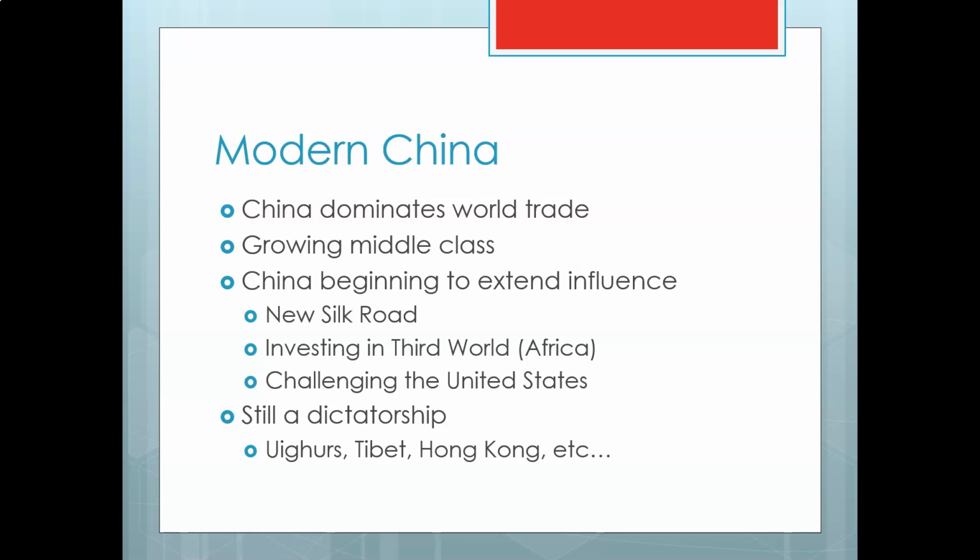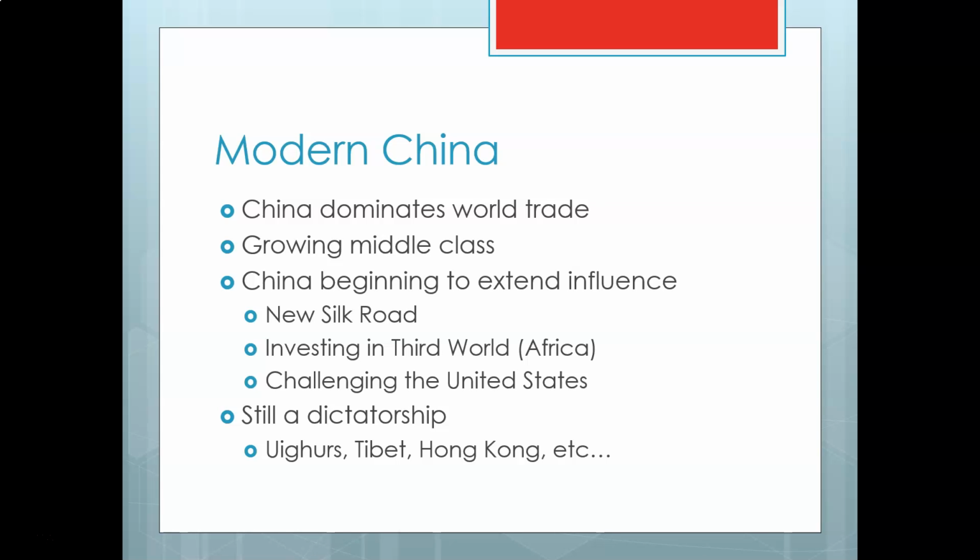Since 1989, it's become even more fabulously wealthy. Lots and lots of people. There's probably 100 million Chinese people now who are middle class, like American middle class people. They've made crazy money. It's the biggest car market in the world. You know, it's using more concrete than the world has ever used before. There's skyscrapers everywhere. It's just an incredibly booming country right now.